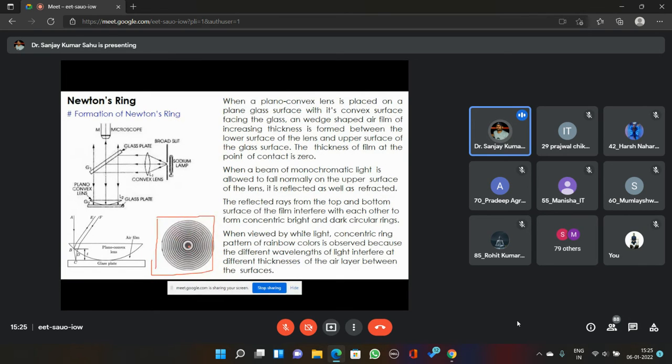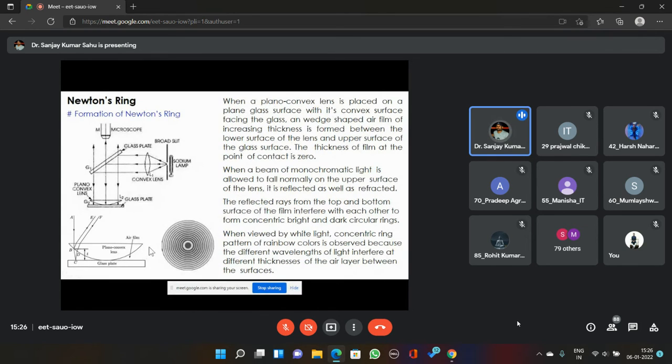They have a common center. This is called Newton's ring, as it was first demonstrated by Newton. This experiment is very important from many points of view. We can find out many things by using this experiment, and we'll discuss how to obtain this.